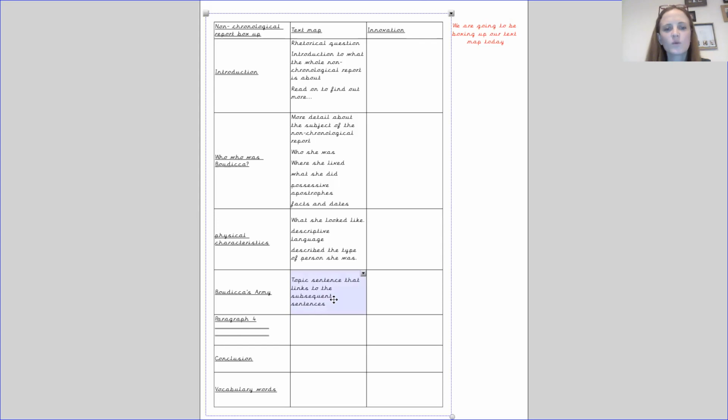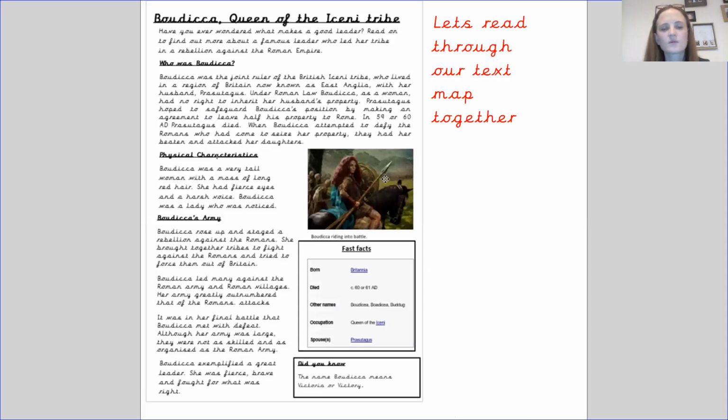And then if we're looking at the sentence level things here, we are going to look at the fact that we have got conjunctions, making sure that our sentences are extended. We've got Boudicca rose up and staged a rebellion against the Romans.